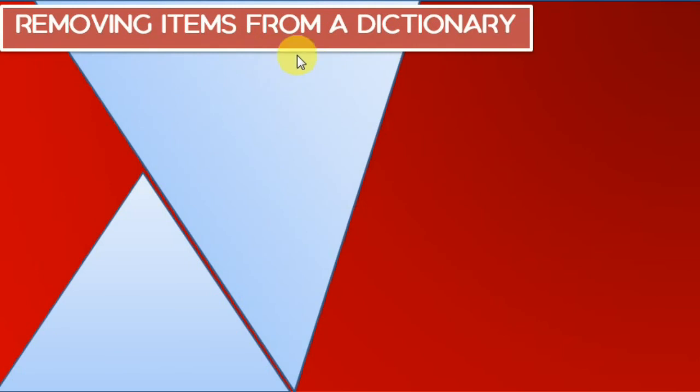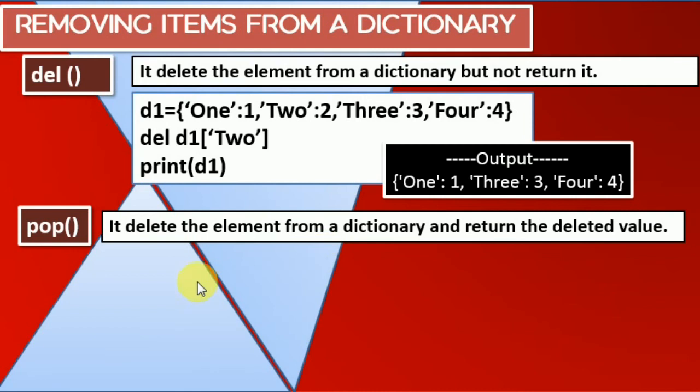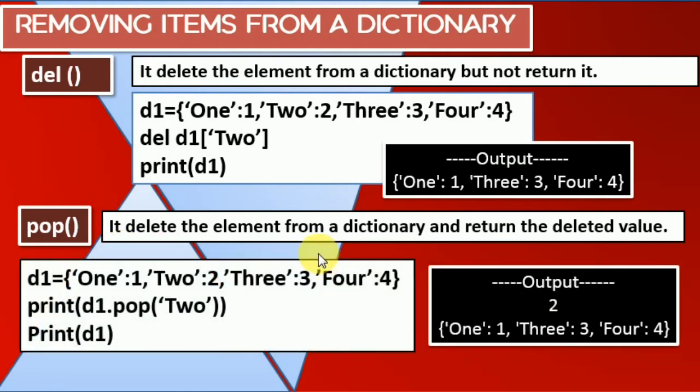We have seen how to insert items, so we need to remove items also. For removing, first is del and second is pop. You already know how to use them. This is the dictionary line. We declare D1. Here also we have declared D1. D1 is used with del D1 of 2, which means 2 is a key. So the pair 2 colon 2 is going to be removed. What is left are 1:1, 3:3 and 4:4. These 3 pairs remain inside the dictionary. Pop works in the same way.